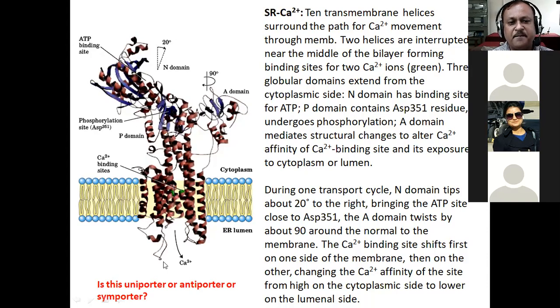Because the movement of a molecule is from both sides. See, an antiporter is the one where two ions or two molecules are transported in the opposite direction. Is it clear to you?